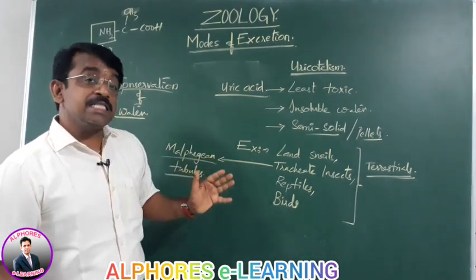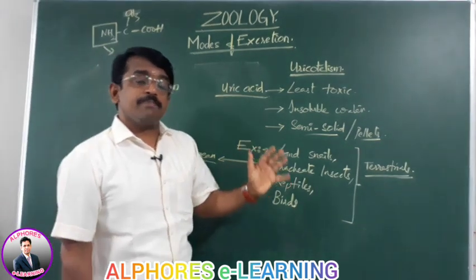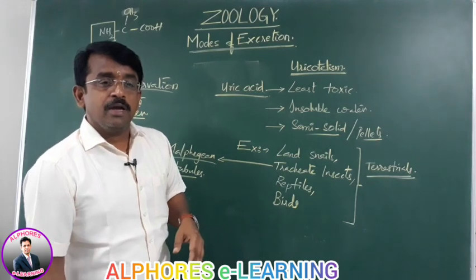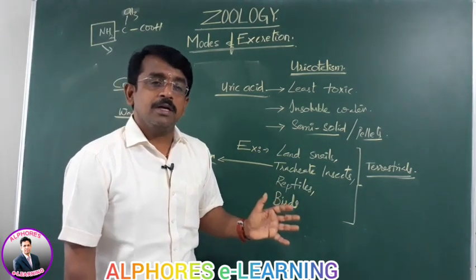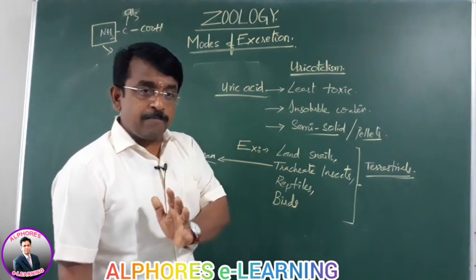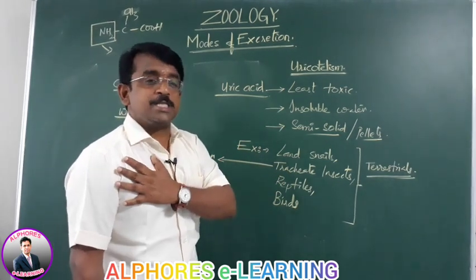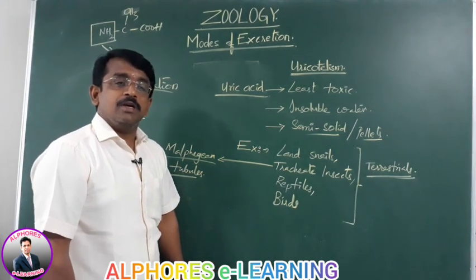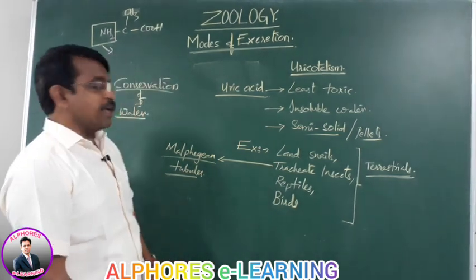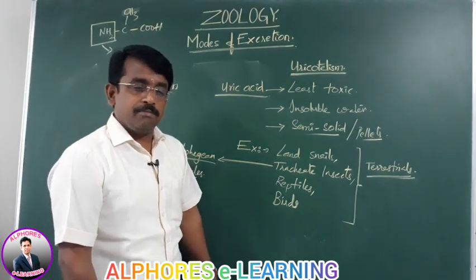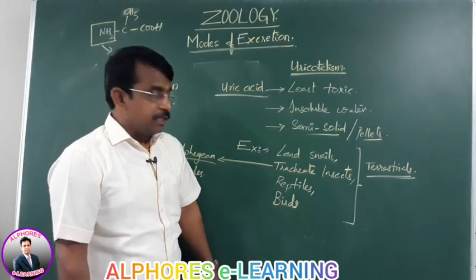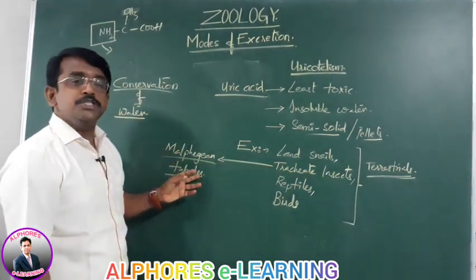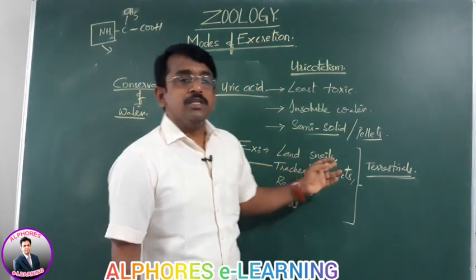And that takes place up to the platyhelminthes. In the case of the platyhelminthes, the excretory organs are none other than flame cells. The case with the nematohelminthes, the renette glands. In the case of the annelids, typical nephridia. The case with the arthropods, tracheate insects, with the Malpighian tubules, they excrete uric acid.